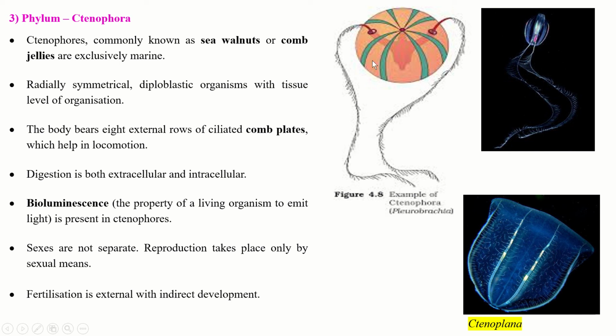Okay. Now these are the examples of Ctenophora, Ctenoplana, and this is the example of Pleurobrachia. This is the Pleurobrachia. Now this is the diagrammatic picture, and this is the real picture which is found in the seawater. Okay, Pleurobrachia.